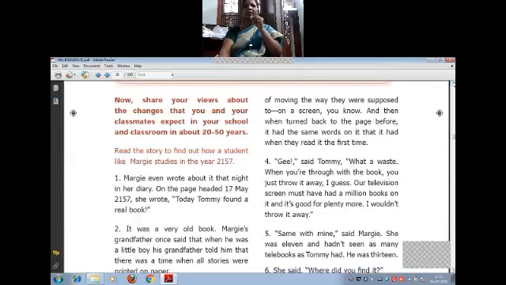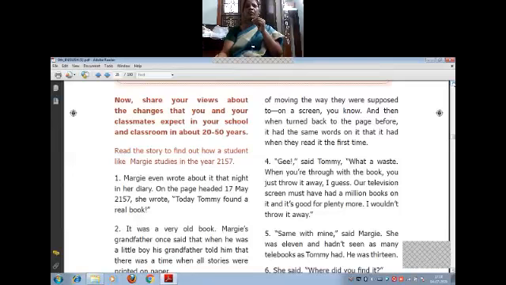So when they turned back to the page before, it had the same words on it that it had when they read it the first time. If you turn the pages in a computer or laptop, the words will be moving. But it was not like that in a real book. It was just like that, and their eyes moved and read.